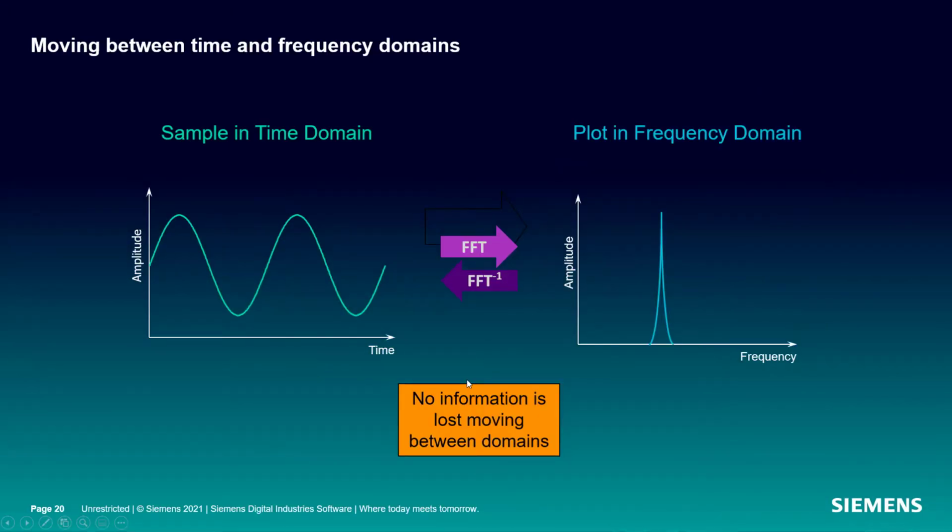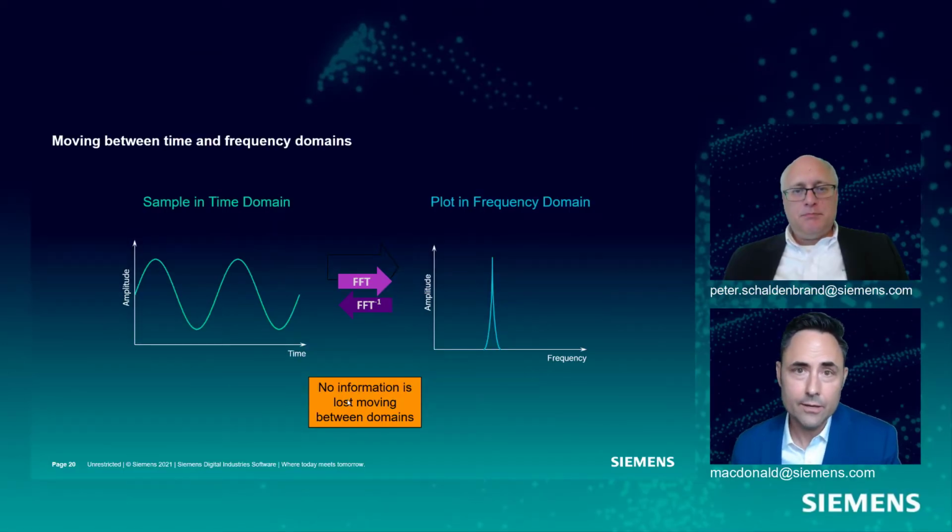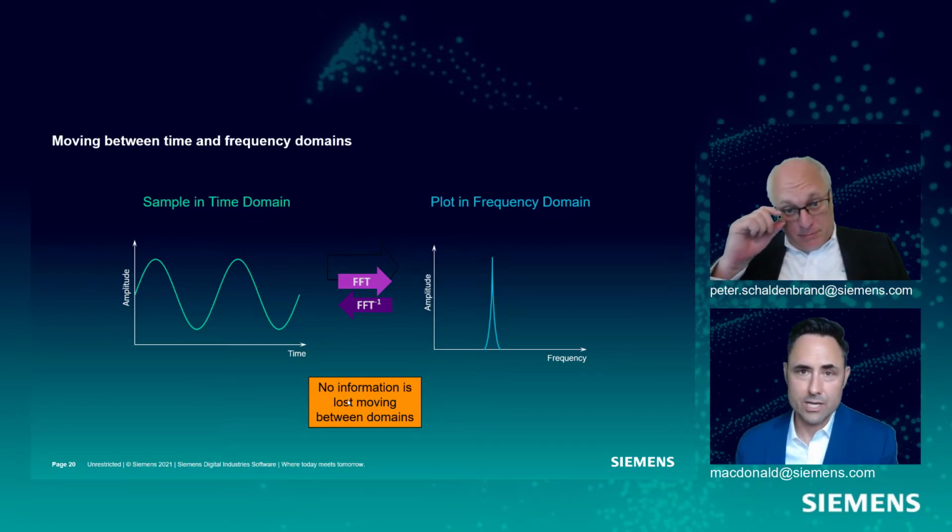Okay, so the point is we sample in the time domain. We use this FFT, or the Fourier transform, to move into the frequency domain. There's also an inverse Fourier transform, and so we can move back and forth between the time domain and the frequency domain, okay, by transforming back and forth. And this orange box is just to show you we don't lose any information moving from one to the other. It's not like sampling, going from analog to digital, where we lose information. This is a perfect transformation.